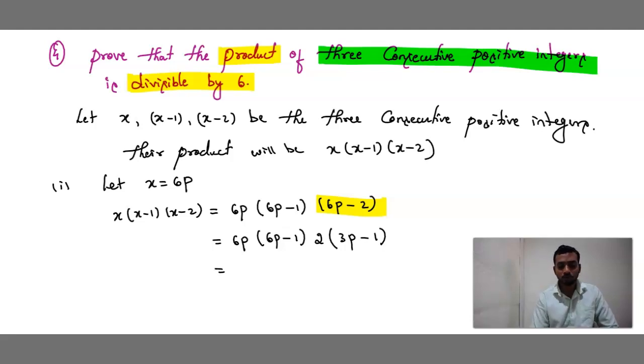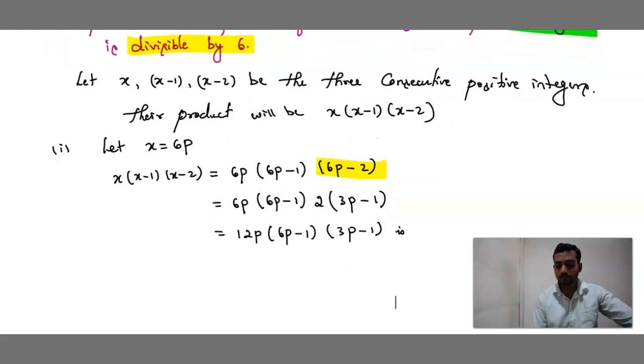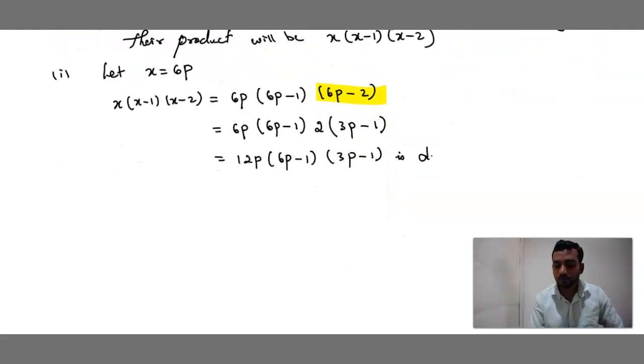Now what are the products left out? 6p into 2, that is 12p. 12p into 6p minus 1 into 3p minus 1 is divisible by 6. So this is a product which is divisible by 6.